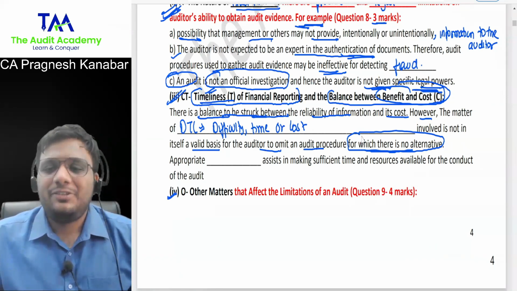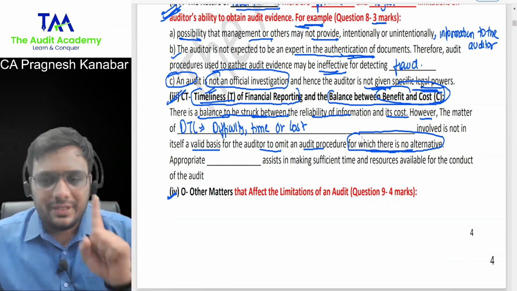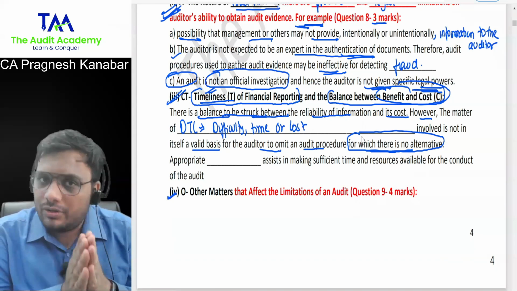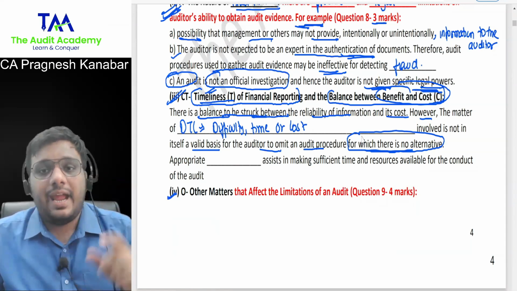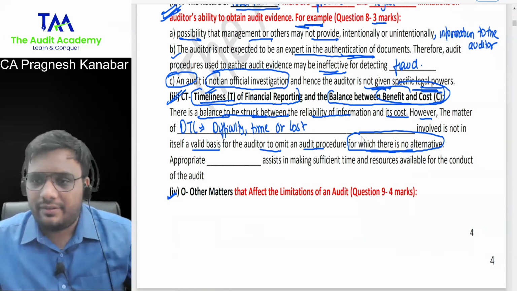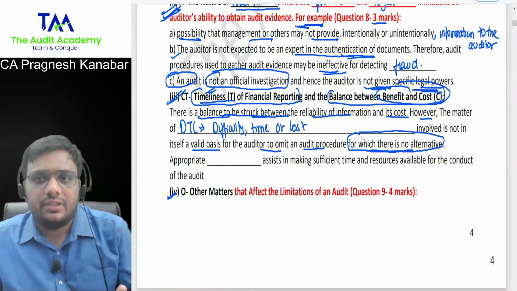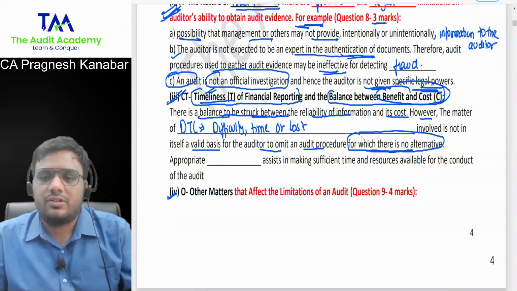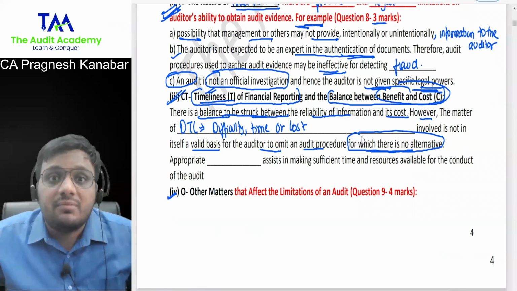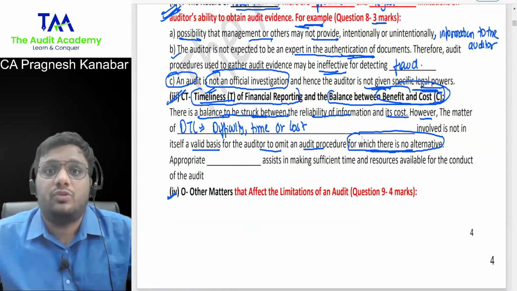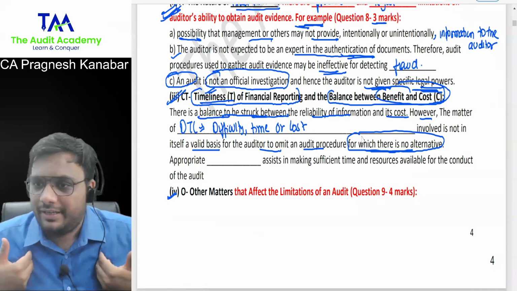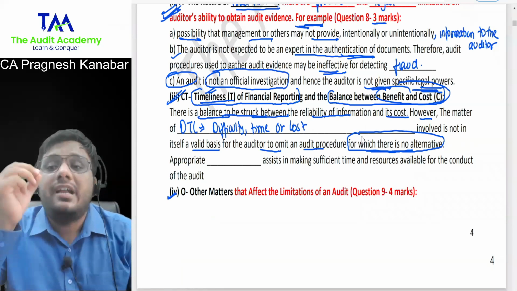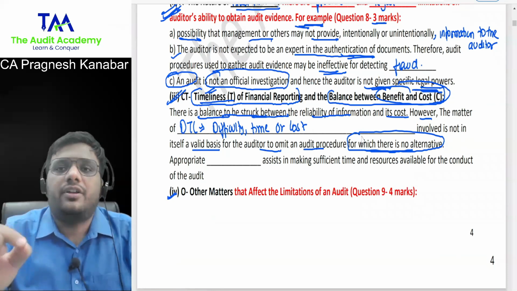All right. So remember two things. First, if there is a DTC, difficulty, time or cost, and if there is no other alternative, then you must take that difficulty, you must incur that time, you must incur that cost. However, if it is impossible to perform the procedure because of threats to the safety of auditor, at least you are expected to write it in the audit report.